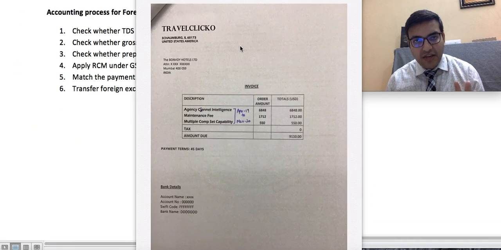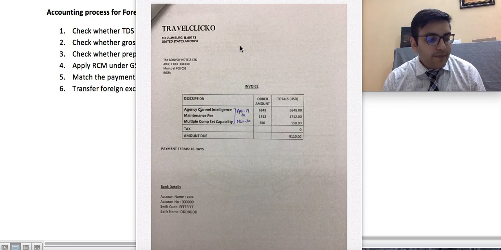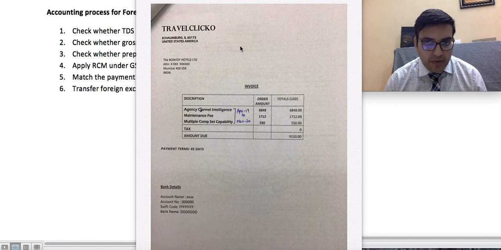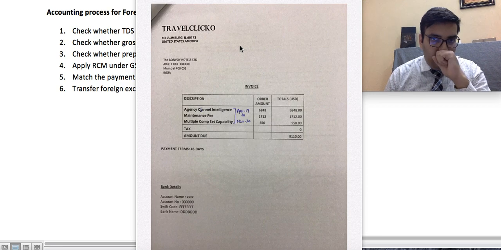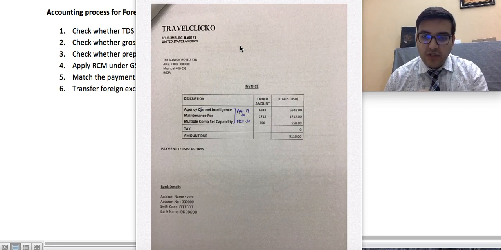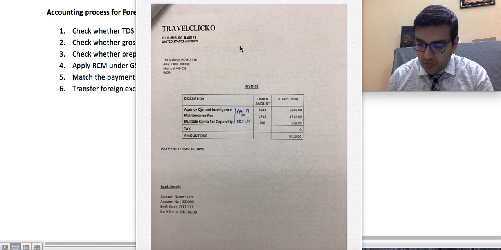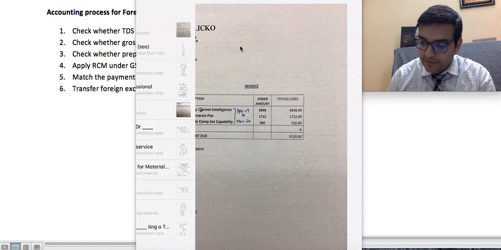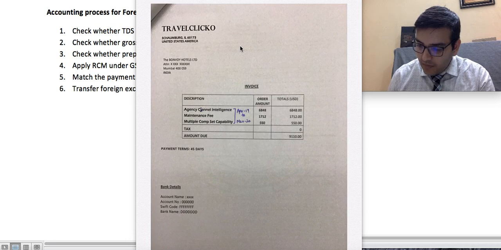So the same thing we are booking in the month of September. It is a prepaid transaction, and we have to book expense for April, May, June, July, August, September, 6 months. For 6 months this will go to expense, and the balance 6 months will go to prepaid. Okay, this we came to know.